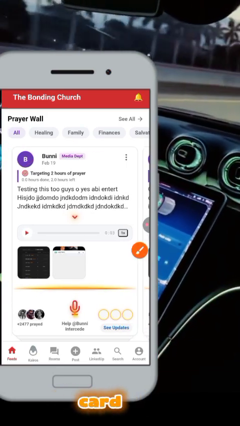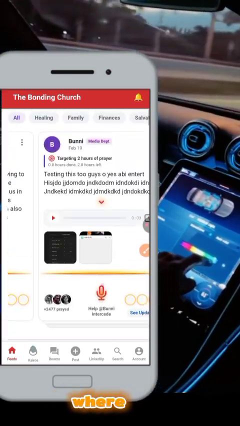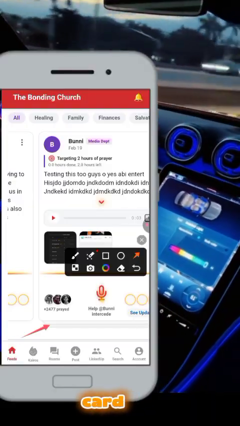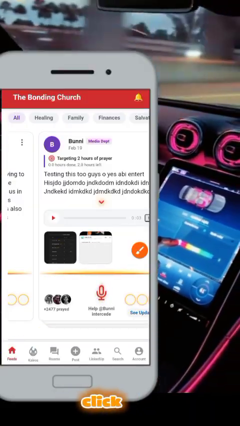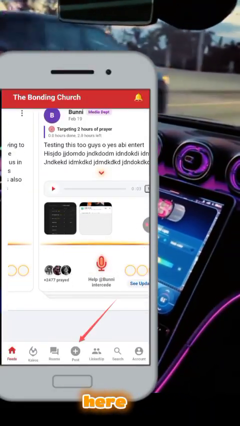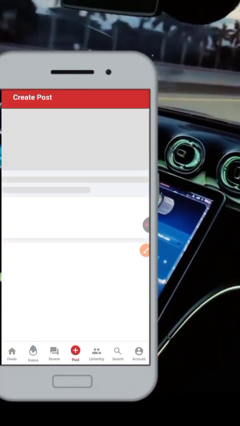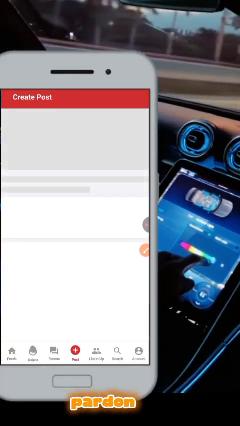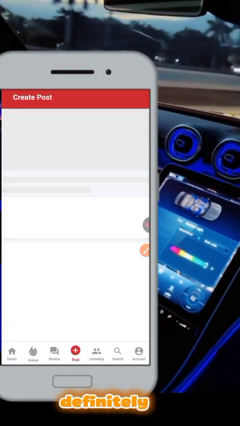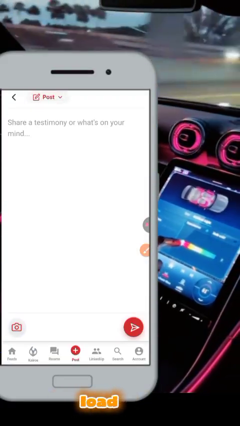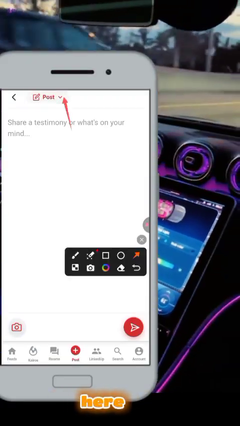And this is the prayer card. This is where it ends. This is the bottom of the prayer card. So if you want to post your prayer, you just click here. My network is a bit slow, so pardon me for that. This is definitely a network issue. So it has loaded now, so you have to click here, right?